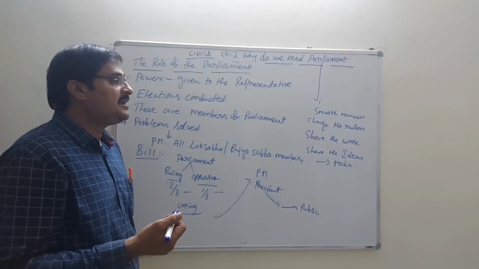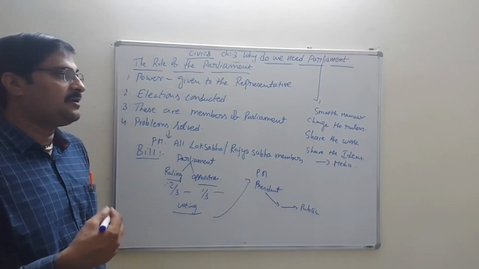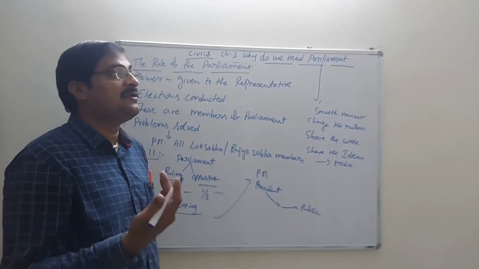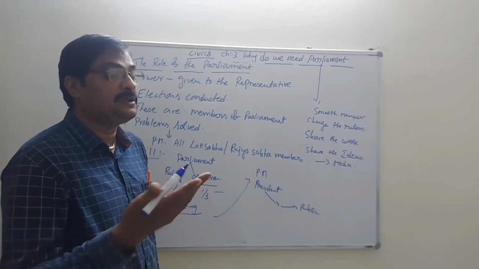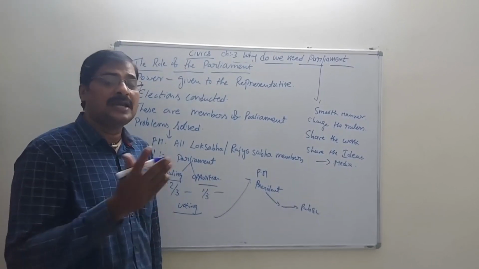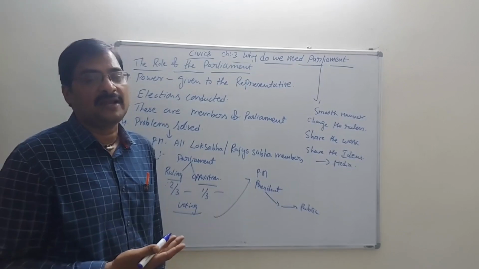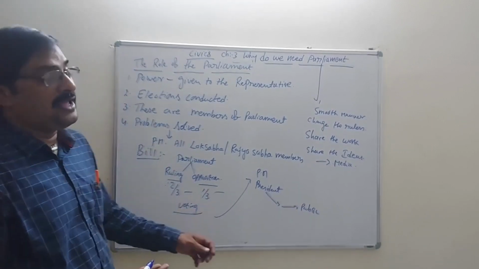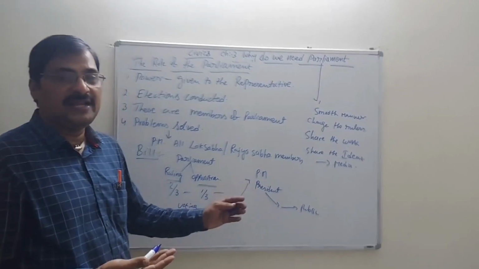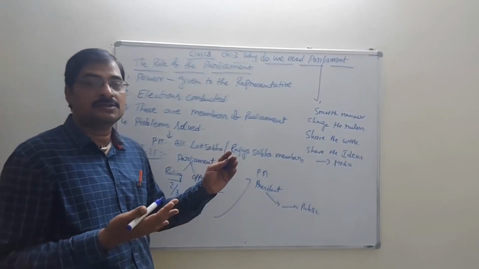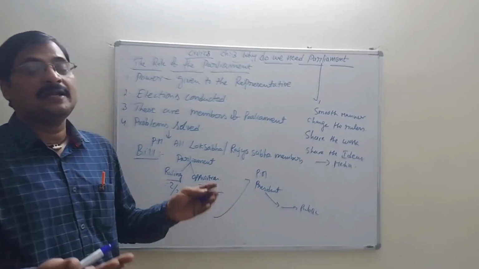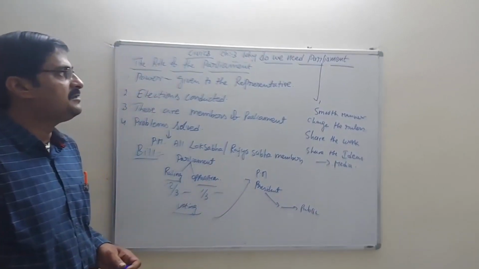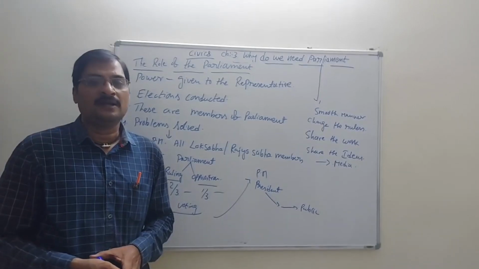We share ideas not only politically but also socially. If you want to develop some idea in your particular area, at that time also you have to share your ideas with the public and the government. That's why we need the Parliament in our Indian Constitution, Indian government and Indian democratic system. So this is the lesson, chapter 3: Why do we need the Parliament?